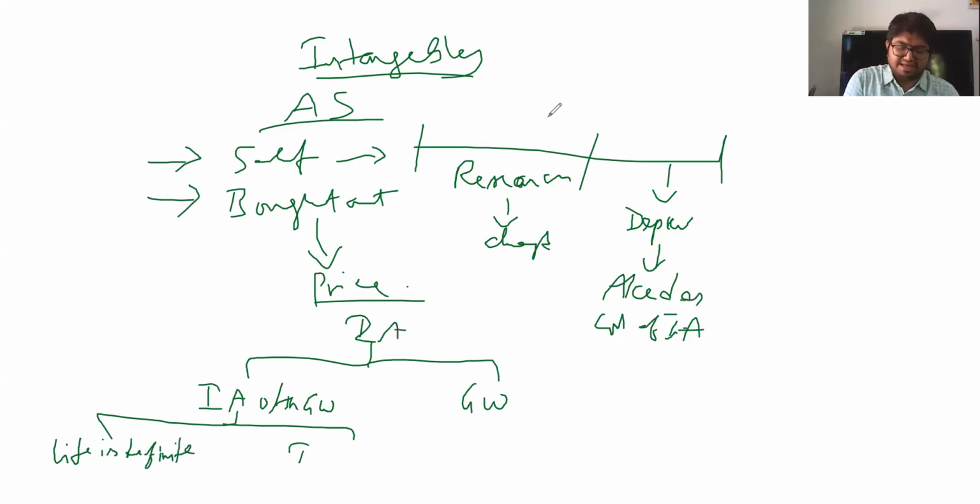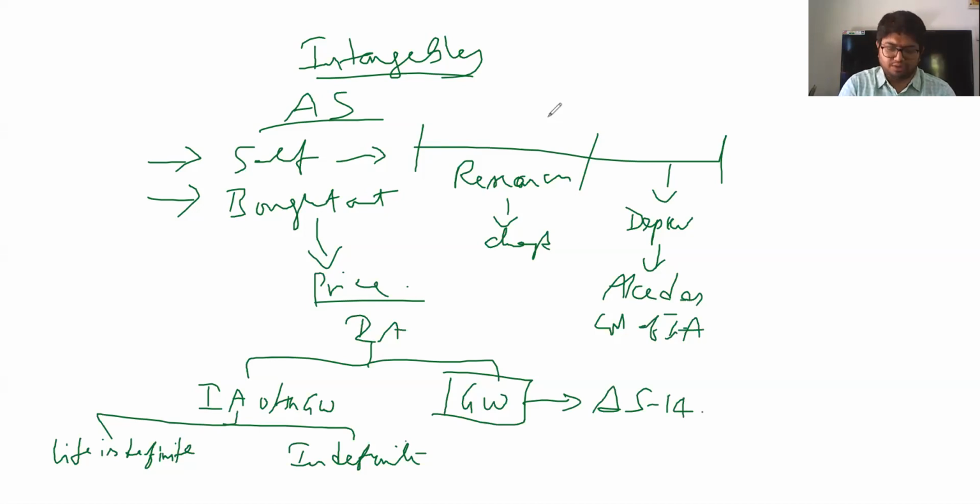Second, where life is indefinite. Now, if it is goodwill, which is intangible, AS 26 is not something which deals with goodwill accounting. Goodwill is purely accounted based on AS 14 but not AS 26. That means AS 26 deals only with intangibles which are other than goodwill.